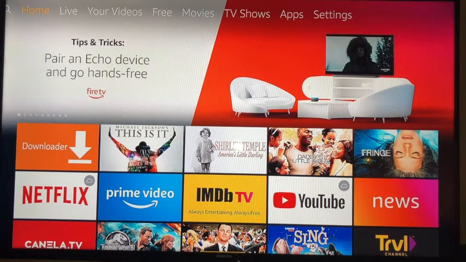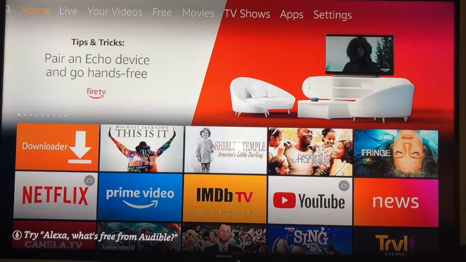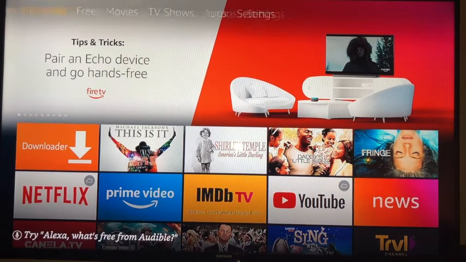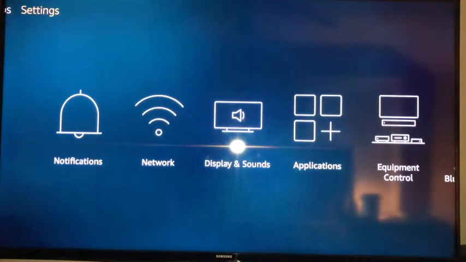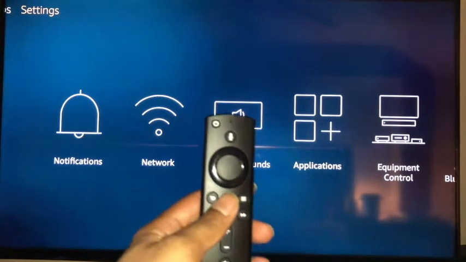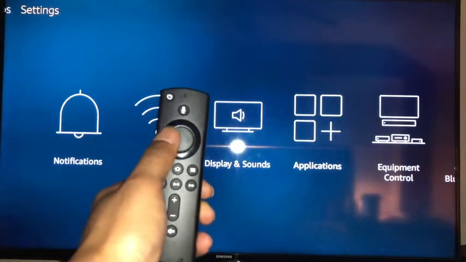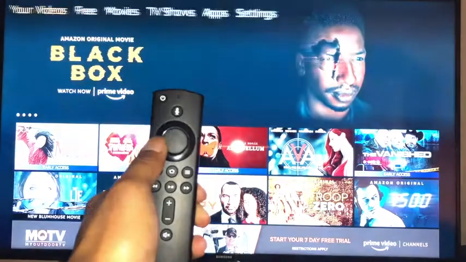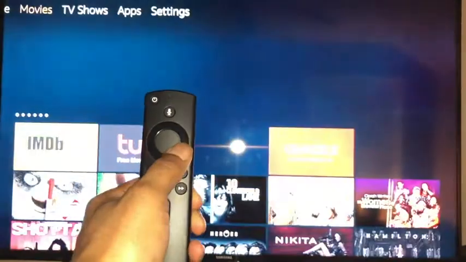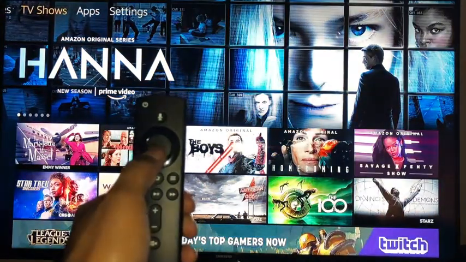Alright guys, now to install your TV Mate app for your YouSeeAllTv. Coming from the home screen, you want to go over to settings, and that's using your remote right here. You go to the left with that left button, to the right with the right button. You select in the center.